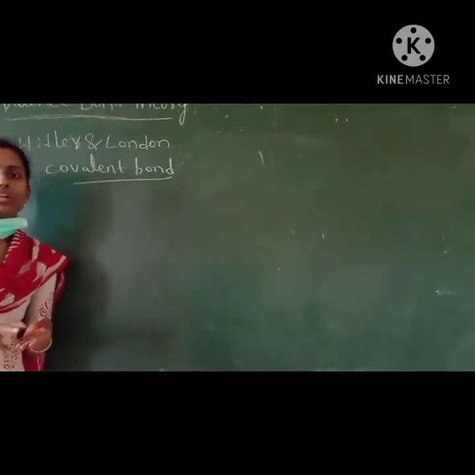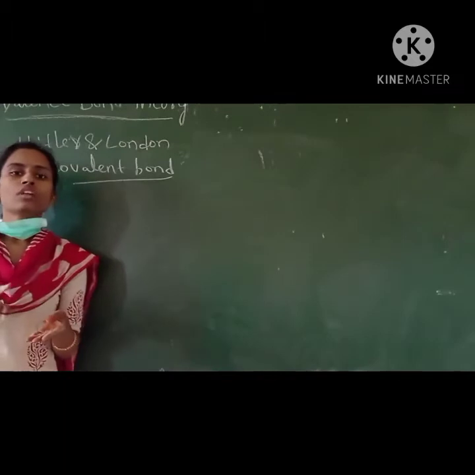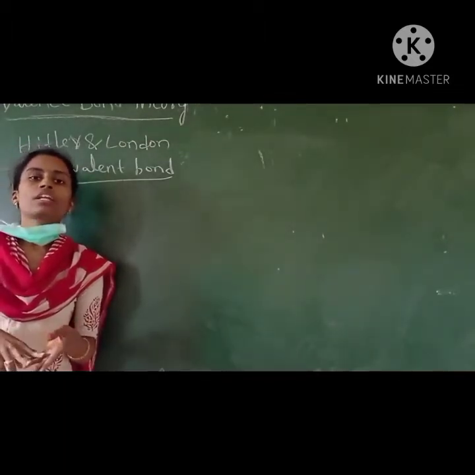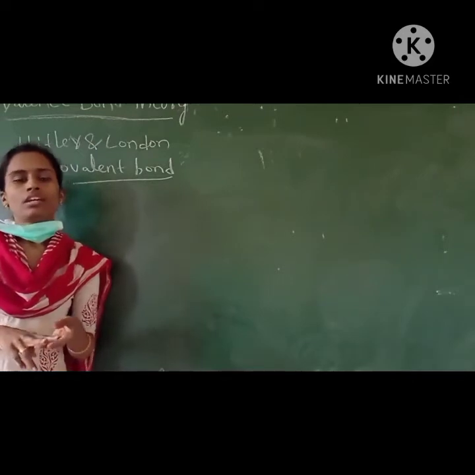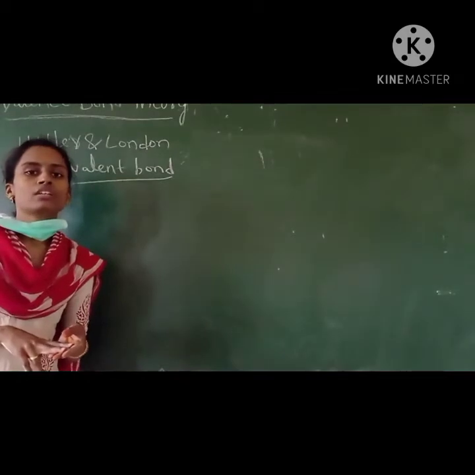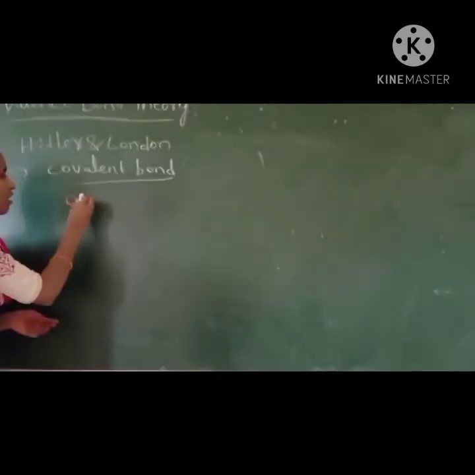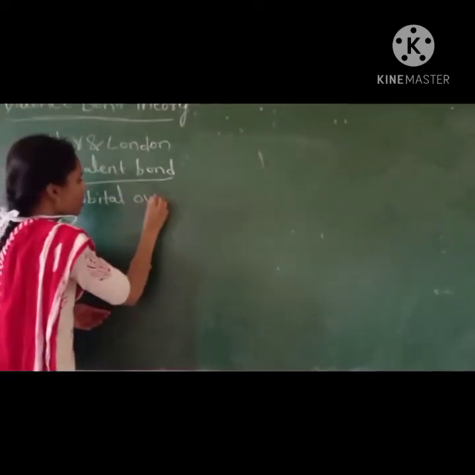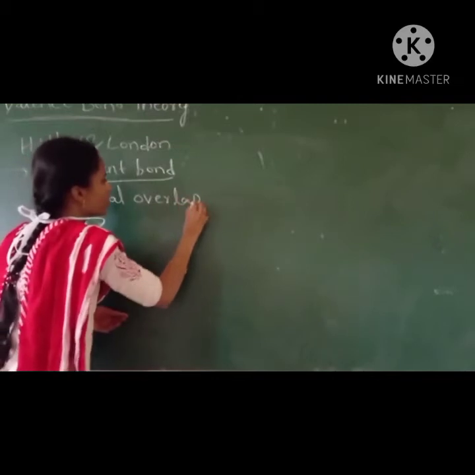Lewis explained only the reason why covalent bond formation takes place, which is to get the octet electronic configuration. Here, this theory explained how the bonds are formed. They introduced a new concept, the orbital overlap concept.